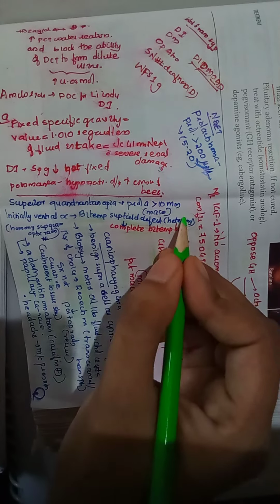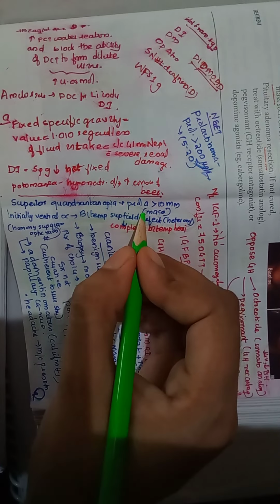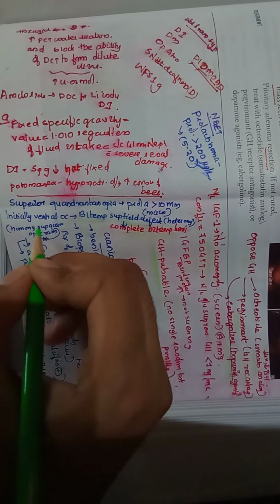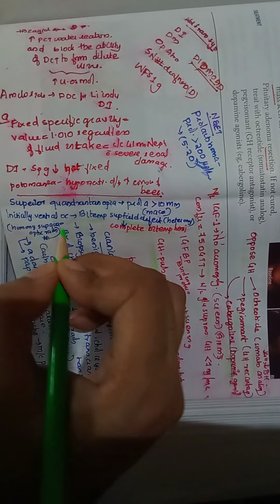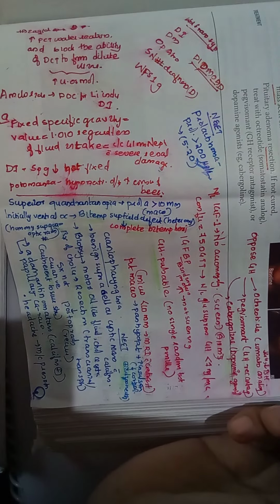So this is a heteronymous bitemporal superior field defect. We think of the homonymous superior quadrant defect, which is seen in a lesion of the optic radiation. Homonymous superior quadrant defect is seen in a lesion of the optic radiation.